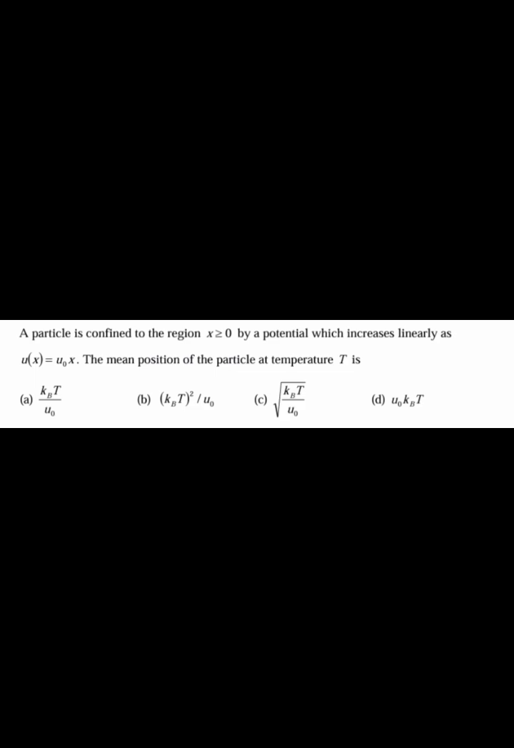Next question is, a particle is confined to the region x greater than or equal to 0 by a potential which increases linearly as u of x is equal to u0 x. The mean position of the particle at the temperature T is dash. Your expectation value of x is equal to integral over x px dx divided by integral over 0 to infinity px dx. This is equal to integral over 0 to infinity into x e raised to minus beta e divided by integral over 0 to infinity into e raised to minus beta e. So this is equal to, we know E is equal to P square by 2m plus U0x.